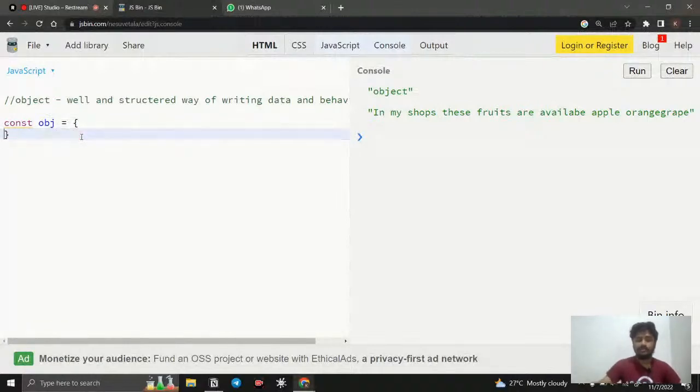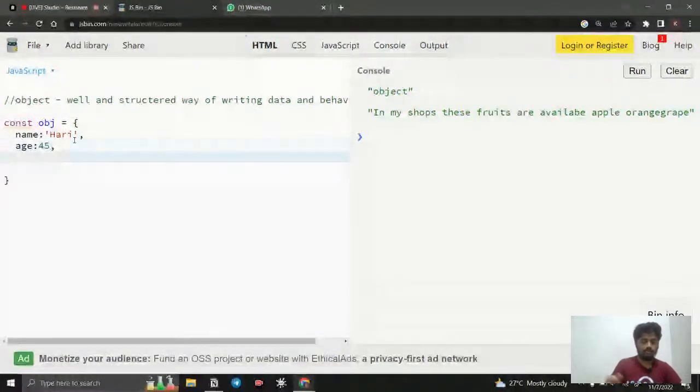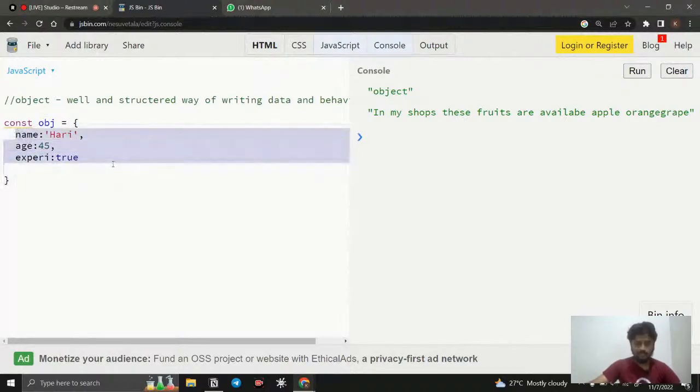For example, inside an object, I just say name colon, here I simply say Harry, then age colon, here I just say 45, and then experience, simply a short form, and here we can just say 2, like this. Okay, and you can notice this is the syntax, and this is the data, and you can see how it is structured.